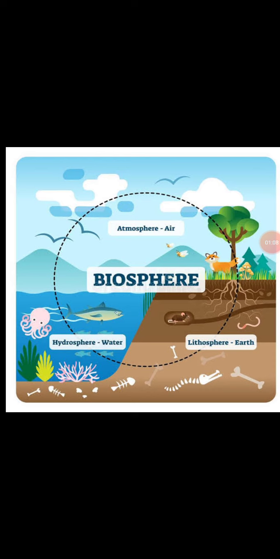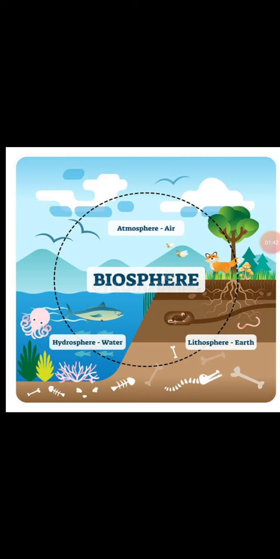The watery part of the earth is known as hydrosphere. Hudor means water. Now let's see about atmosphere. The gaseous part of the earth is known as the atmosphere. Atmos means vapor. Now let's see about the biosphere. Biosphere is the narrow zone where we find land, water and air together, which contains all forms of life.